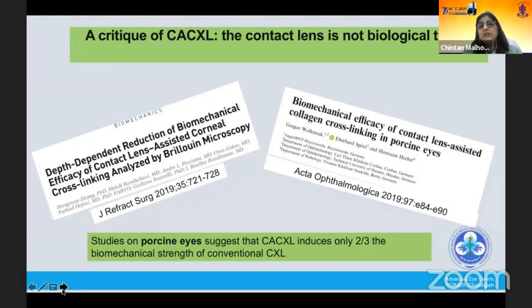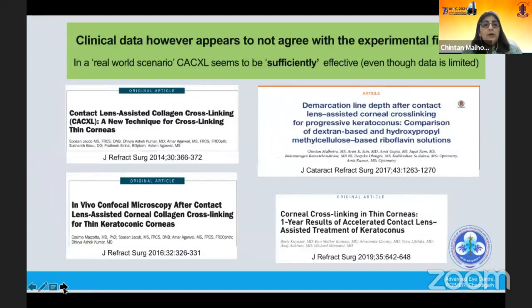Now, a critique of CA-CXL is that the contact lens, unlike a SMILE lenticule, is not biological tissue. And studies on porcine eyes have suggested that CA-CXL induces only 2/3 of the biomechanical strength of CXL. But somehow clinical data does not appear to agree with the experimental findings, although there are not too many studies on CA-CXL. All these findings seem to suggest that in a real-world scenario, CA-CXL appears to be sufficiently effective, if not better, at least comparable to conventional CXL. We also published our experience in the Journal of Cataract and Refractive Surgery in 2017, and it was the same, that it is effective.